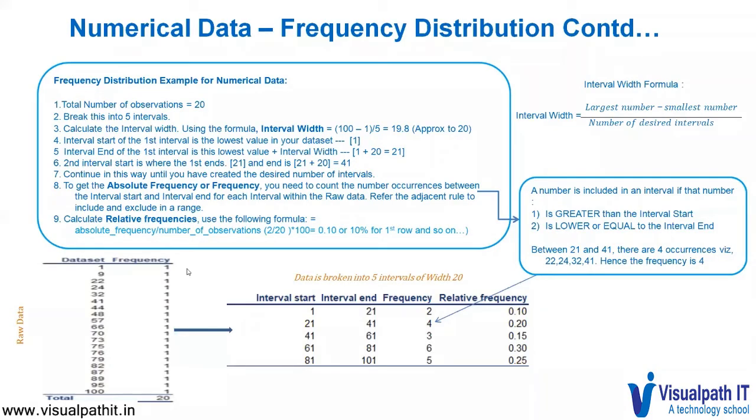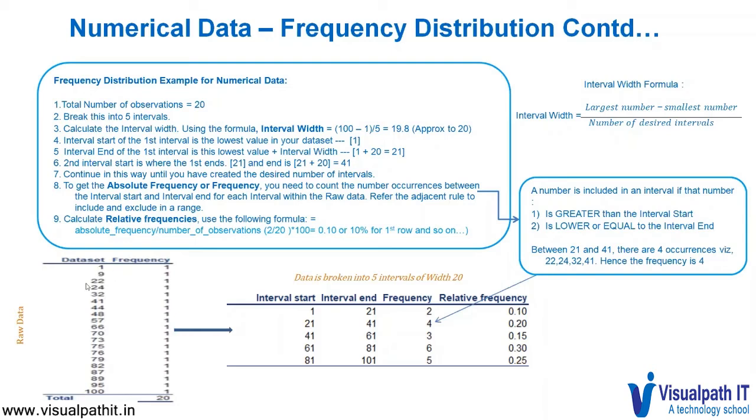Looking at the frequency distribution table, the total number of observations is 20. Each observation has the same frequency, which is 1. We break this into 5 intervals and calculate the interval width using the formula: largest number minus smallest number, divided by the number of desired intervals, which is 100 minus 1 divided by 5, which comes to 19.8, approximated to 20.